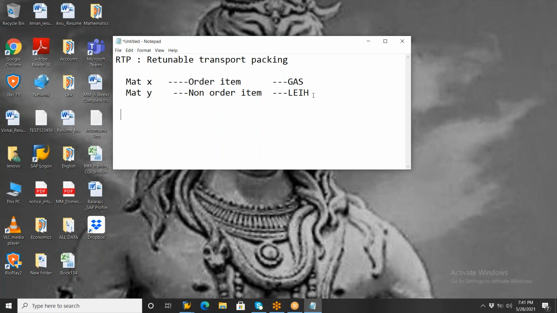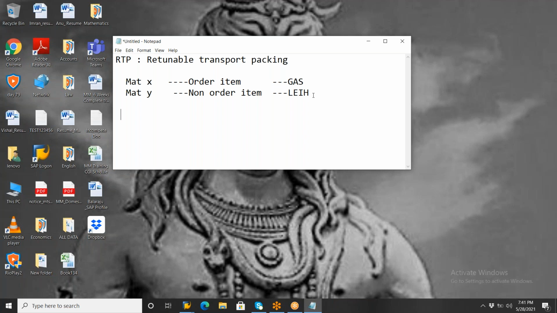So while you are receiving the goods receipt, we have a special icon. There you need to click, and the system automatically generates the second line item. So once you are receiving this material, you need to enter that particular material. So after receiving the material also in MMBE, yesterday we observed in consignment procurement how the system differentiated with a separate line item. Why does the system differentiate this separate line item? Because we are not the owner. So if you see yesterday's consignment procurement, once you receive the material from the vendor, it is showing the separate line item because we are not the owner of the material.